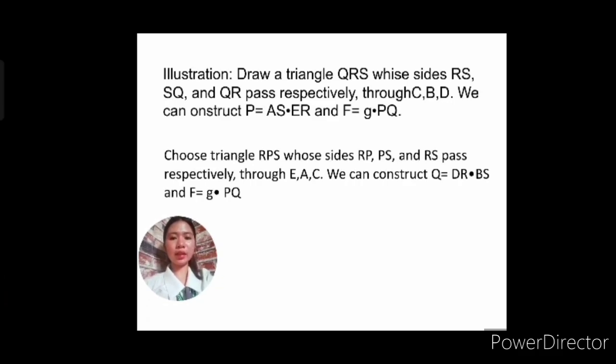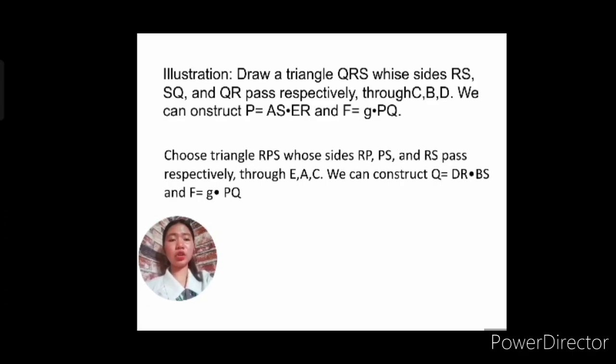So, in this, we constructed another point. Let's say this point P, which is the intersection of ES and AR. So, for example, we have the triangle, and then we construct the point that is the intersection of AS and ER.